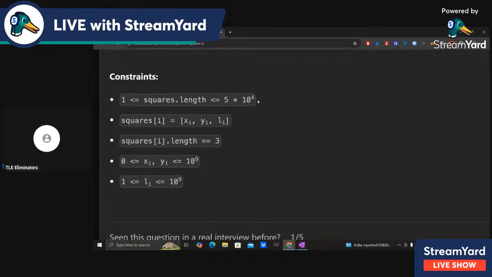All right. So I think it should be clear now. Does anyone have a doubt in the logic?